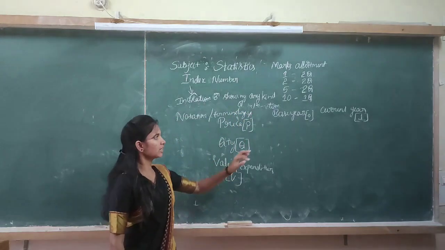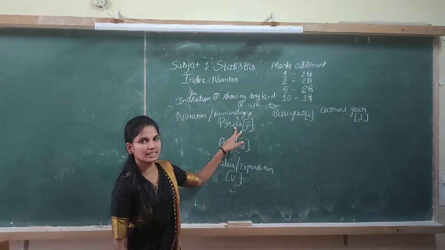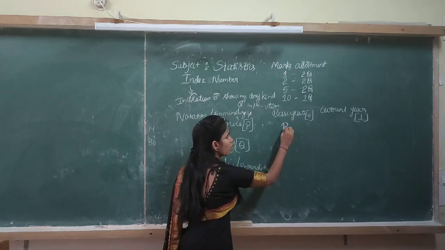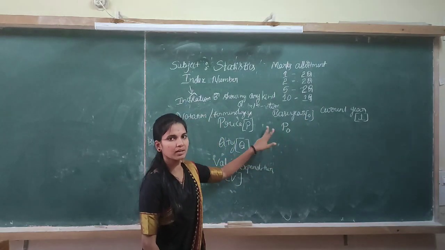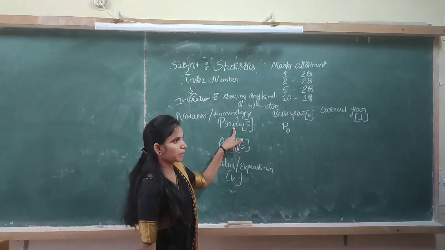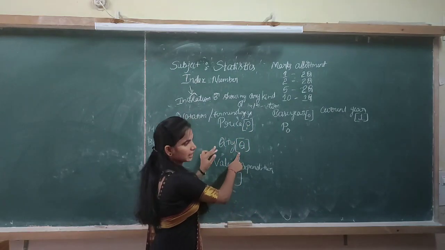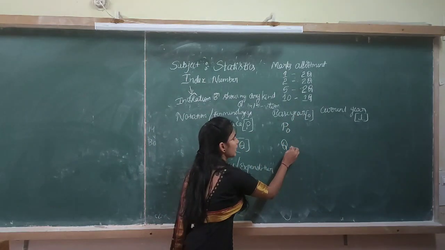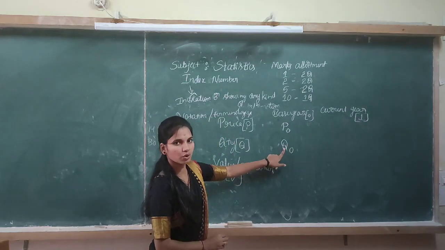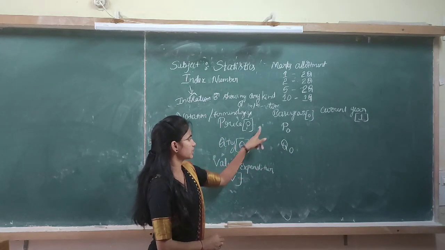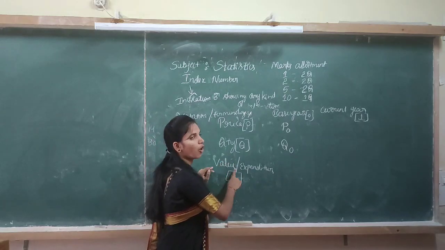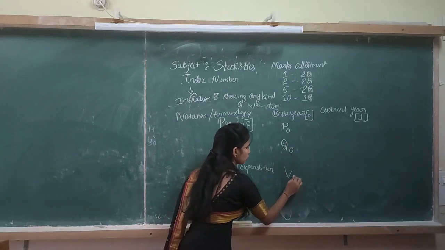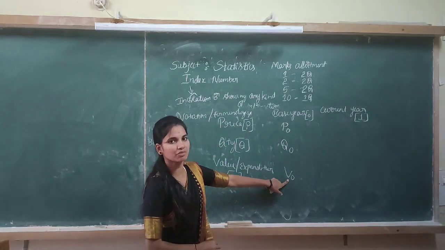Here we have to consider base year price. We write price as P, base year as 0 or naught. P naught is nothing but base year price. Then quantity is denoted by Q, and base year is denoted as 0. Q naught is also called base year quantity. Then value or expenditure is denoted by V, and base year is 0, so we write V naught.